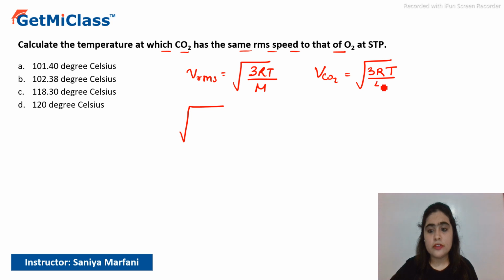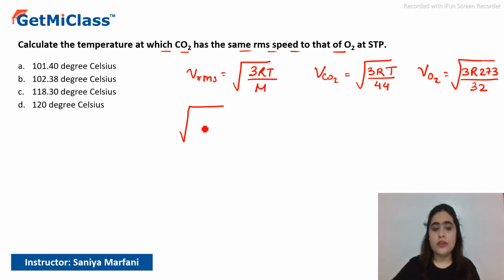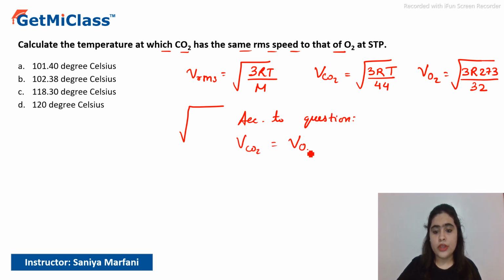The molecular mass of CO2 is 44. Similarly, the RMS speed for O2 will be, because it's STP temperature, root of 3R into 273 by M, which is 32. Okay, so we'll equate these two according to the question. It is given that V of CO2 is equal to V of O2, but at which temperature, that we need to calculate. So we'll equate these two equations.